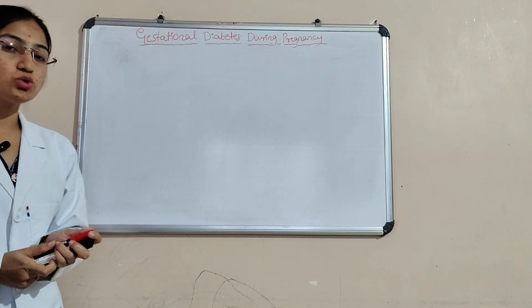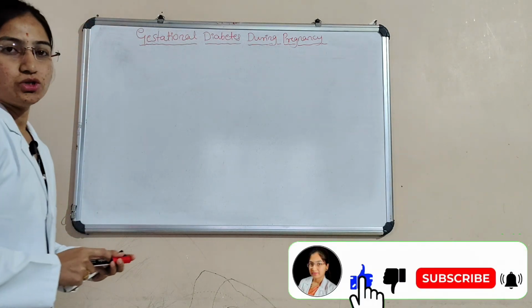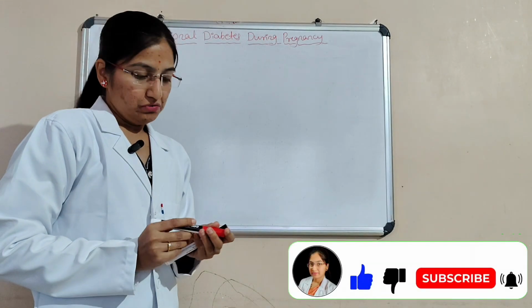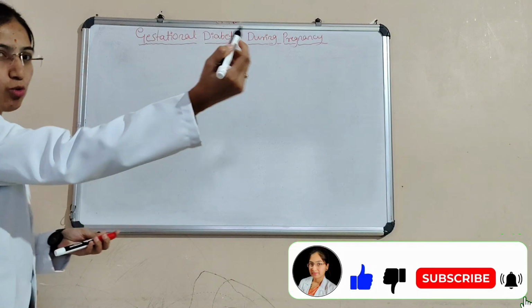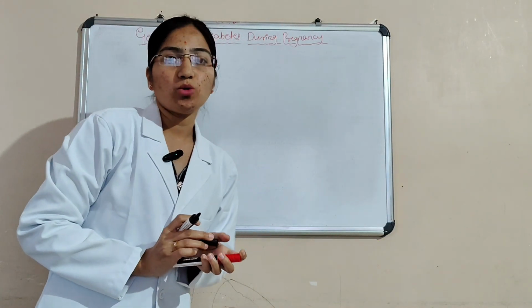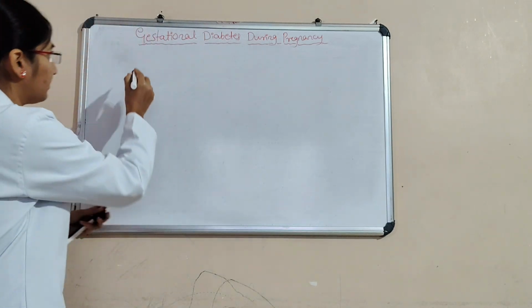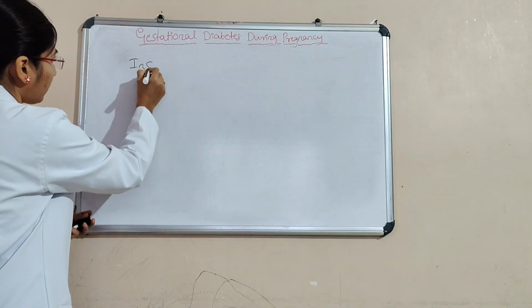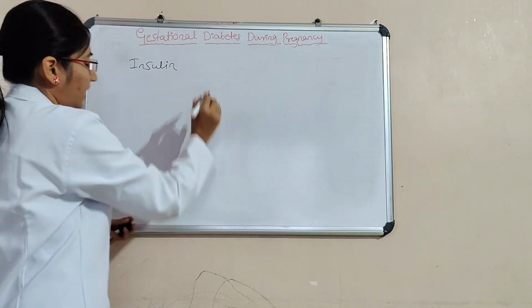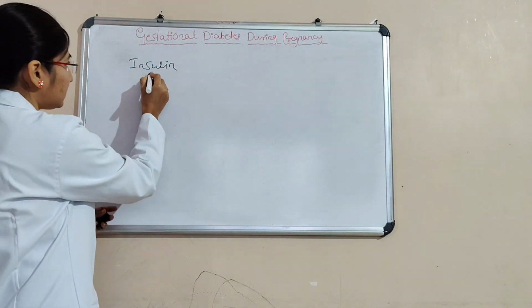In this class, we are going to discuss another new topic, that is gestational diabetes during pregnancy. First, we'll see some general points. Here, the main hormone that regulates the blood sugar level is insulin, and this insulin is produced by the pancreas,